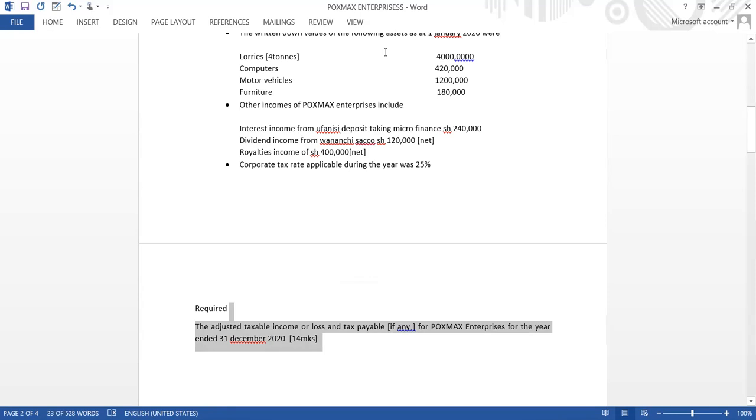Let me have the new share. I have it on the whiteboard. Then I'm going to have the text pattern. The first thing you start with is the heading of the question. The heading should read as Boxmarks Enterprise, because the question is from Boxmarks Enterprise.